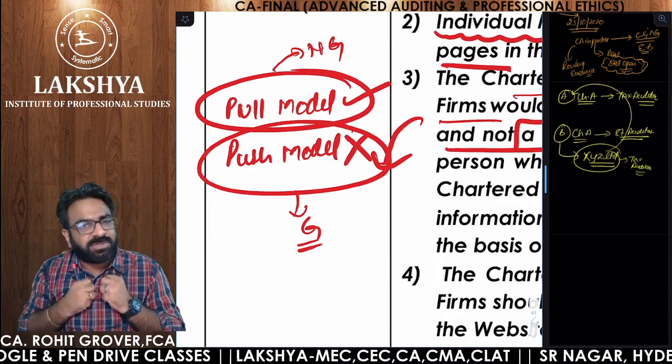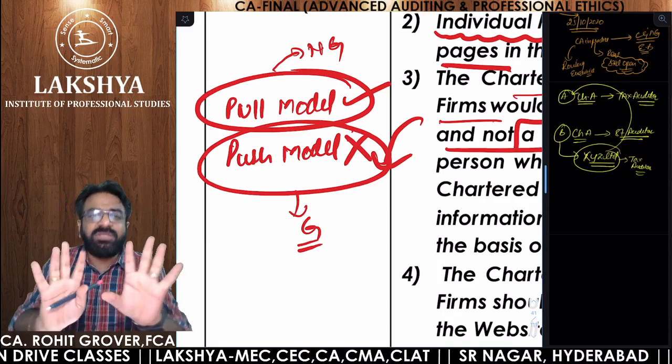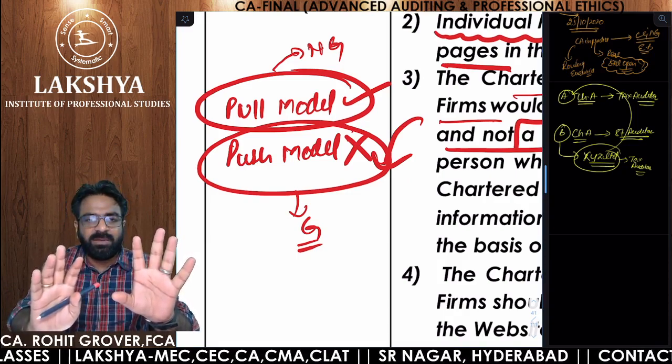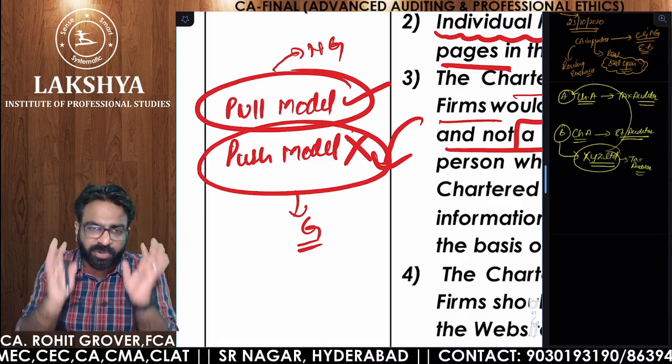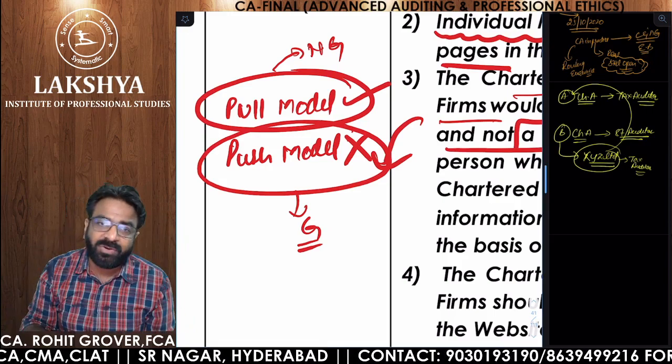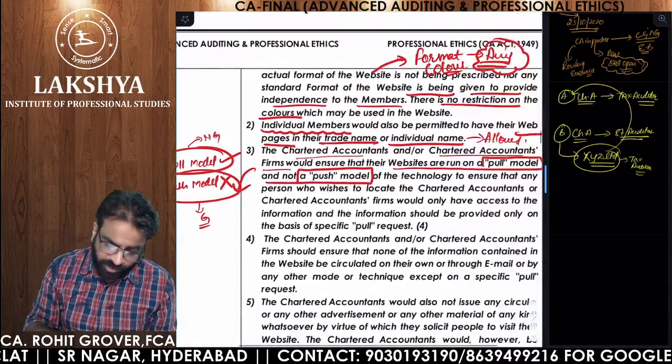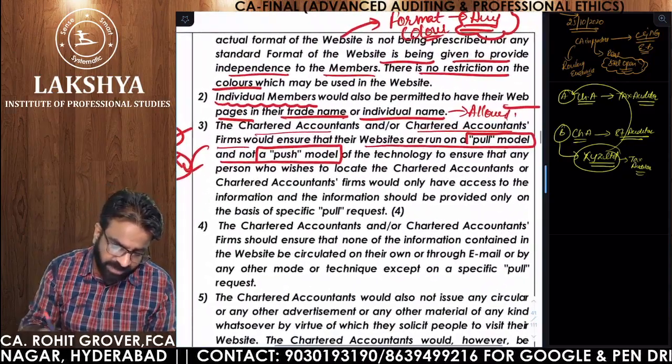He is pulling the information. You are not pushing the information. The visitor is pulling the information. That is called pull model and push model. So your website should run on a pull model. It should not be on push model. Very, very important point relating to website guidelines.